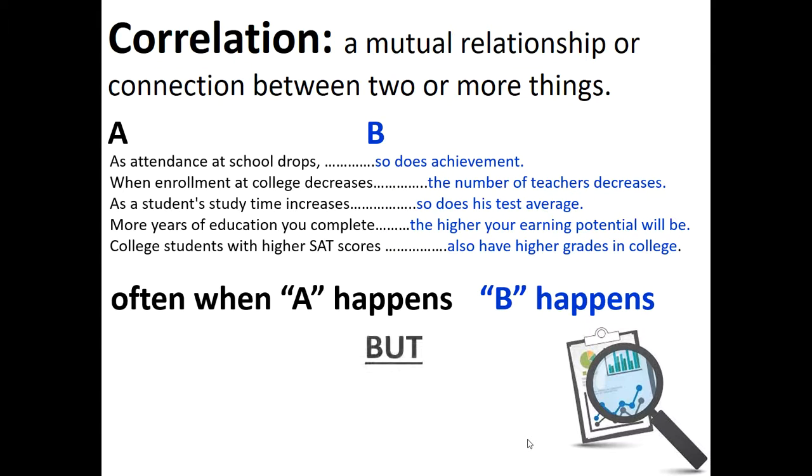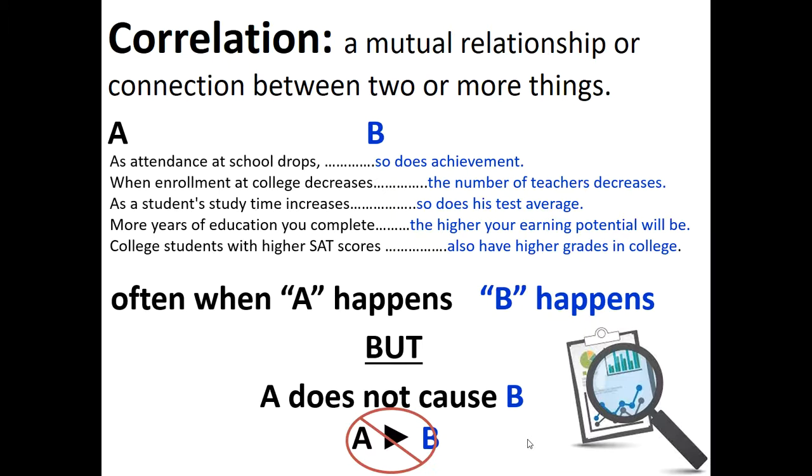But we are not saying, but, remember, there's always a but. We are not saying that A causes B. That does not say that. This is a correlation. A does not necessarily cause B. It could, but there could also be a lot of other factors happening. Let's look at this specifically.